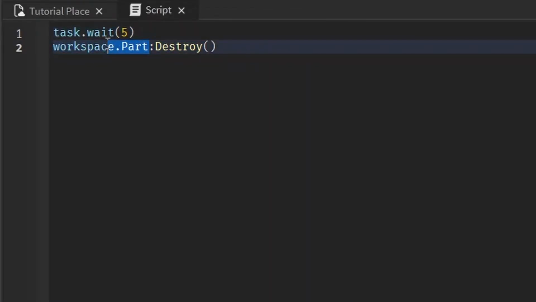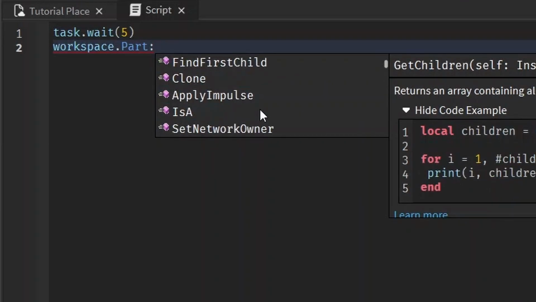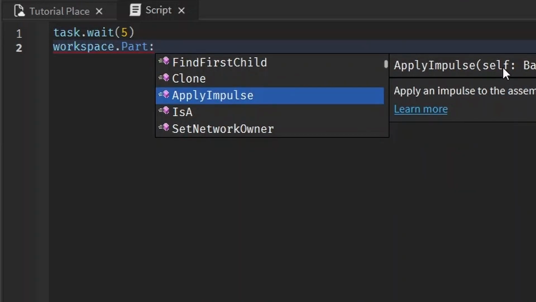So the syntax for using the Destroy method is you write the object you want to access, then a colon, and then the method. In this case, Destroy with a capital D and parentheses. All methods have parentheses. And once you write the colon, you get a list of all the methods. The thing about methods is that self is their first argument.